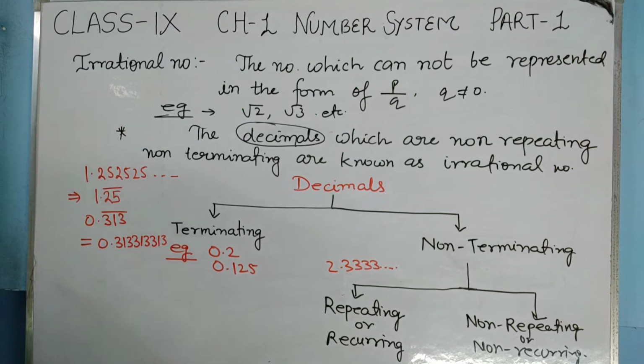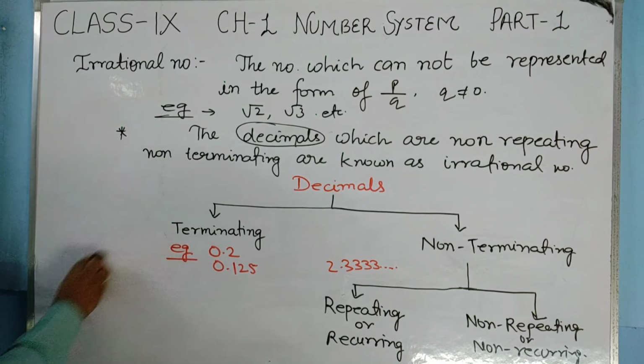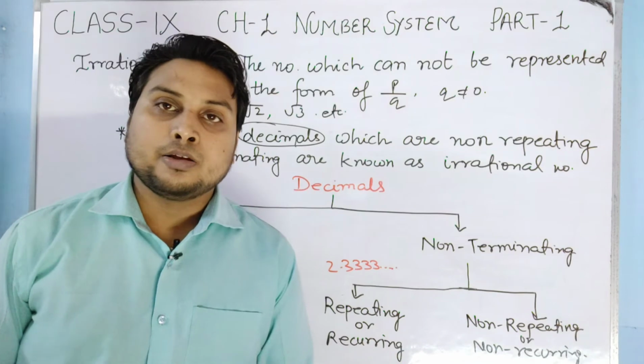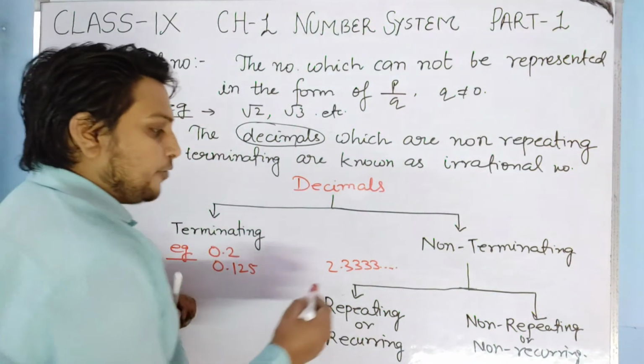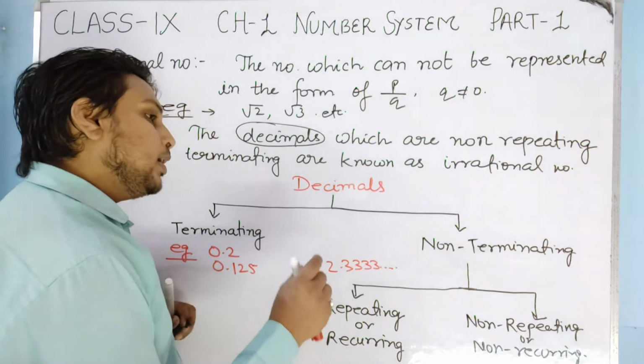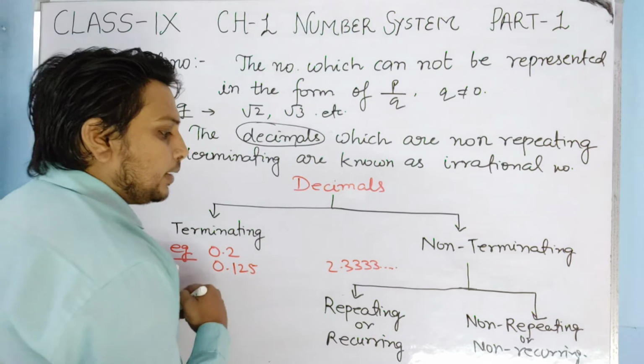So these are the examples of repeating or recurring type of non-terminating decimal, where after the decimal point some digits will be repeated.